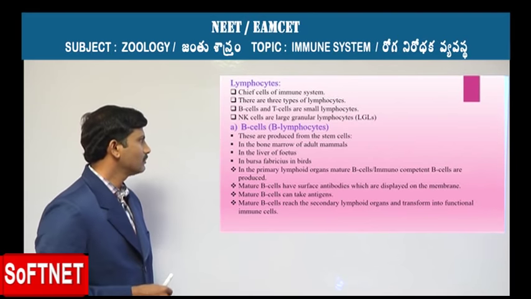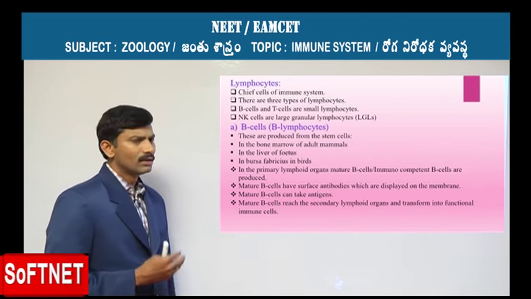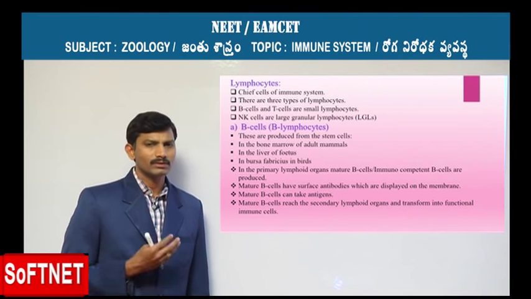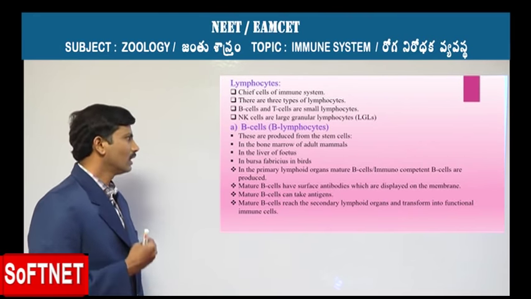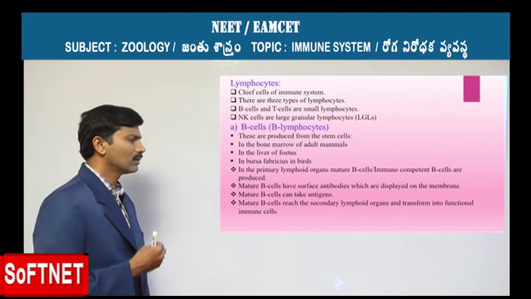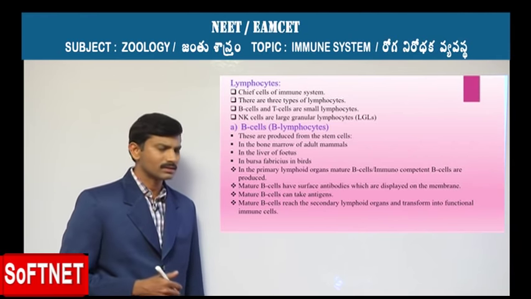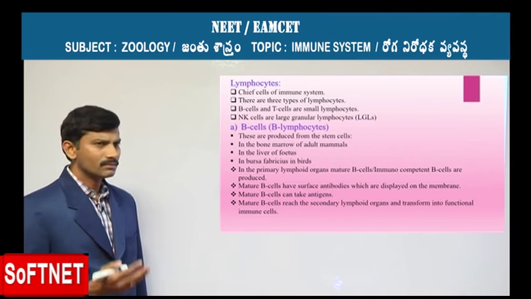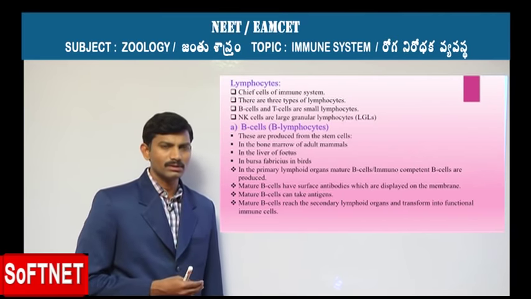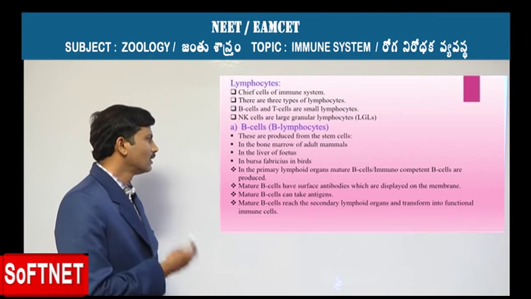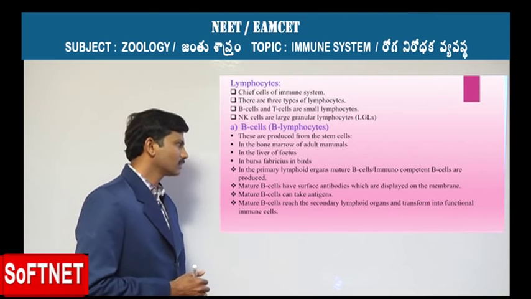The first one among them is the B lymphocyte. As you all know, B lymphocytes are produced from the stem cells of the bone marrow in adults, and from the liver in the fetal stage. In birds, the B lymphocytes undergo maturation in the bursa of Fabricius.